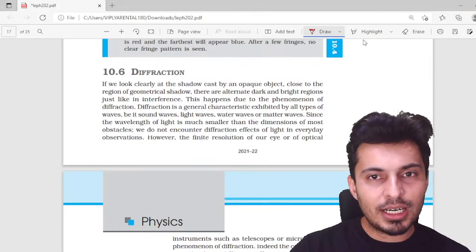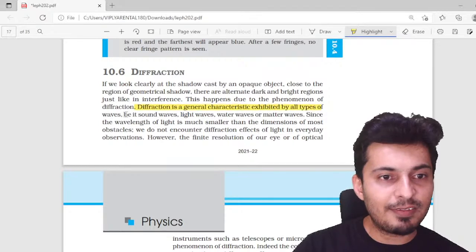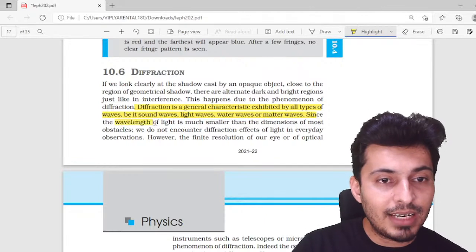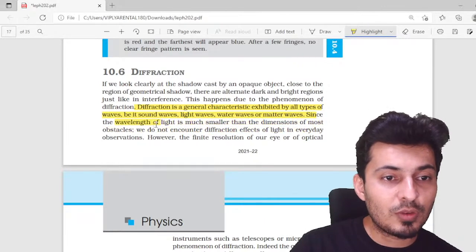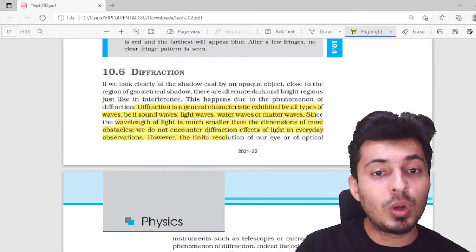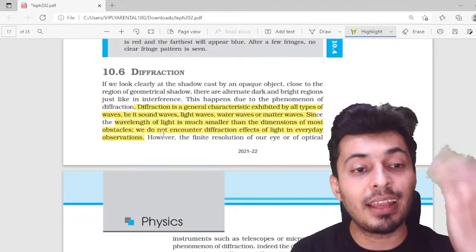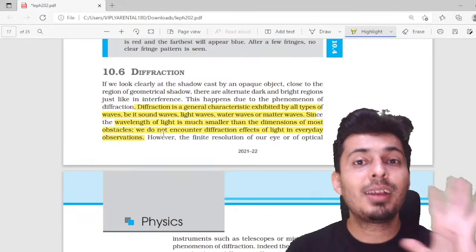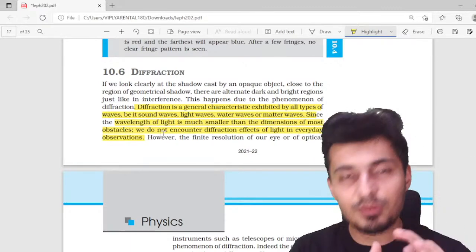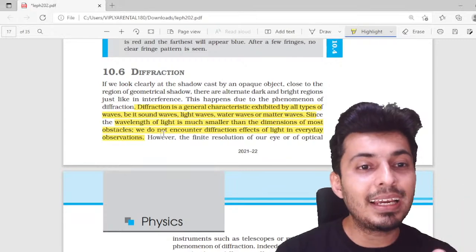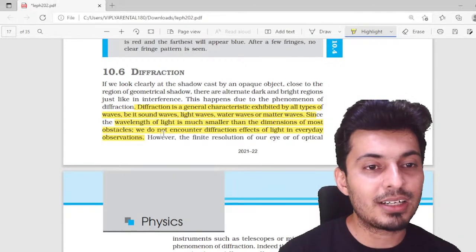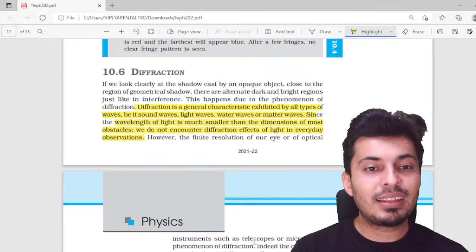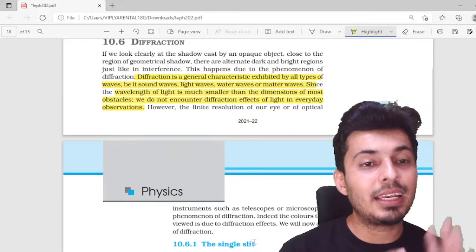Now, a very important line: diffraction is a general wave characteristic. It is exhibited by all kinds of waves. And the wavelength is much smaller than the dimensions of most of the obstacles. That's why we do not encounter diffraction of light in everyday life. So only when the wavelength of the wave matches the dimensions of the slit do you see the diffraction effects being very profound. The wavelength of light and the slit width should be very similar, then you see more diffraction.